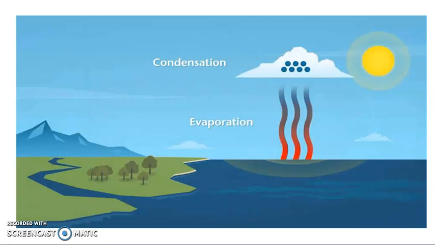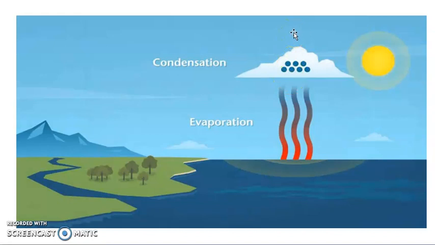As we know, due to the heat of the sun, water on the earth gets evaporated. See here, because of the sun, the water gets evaporated. Water on the earth evaporates continuously due to the heat of the sun. Water that has percolated into the soil also evaporates due to the heat and enters the atmosphere. As water vapor is lighter than air, it rises up into the atmosphere.